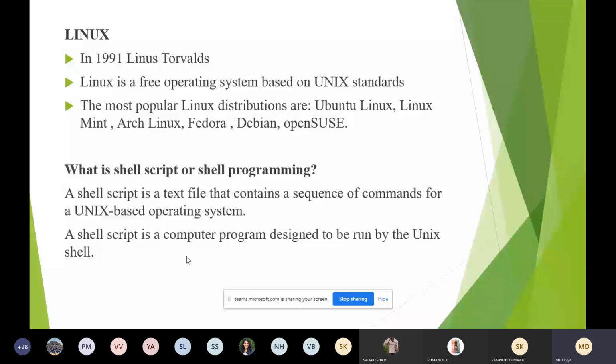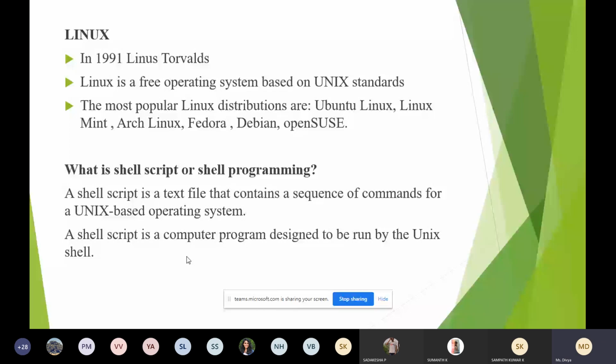Okay. So change directory, a cd command for changing the directory. Your shell script is nothing but a file, like a text file. Inside that you will have a sequence of commands, different commands. To name a few, I have told ls command, cd command, echo command. You will be writing the program using those commands, and that file you call a shell script.